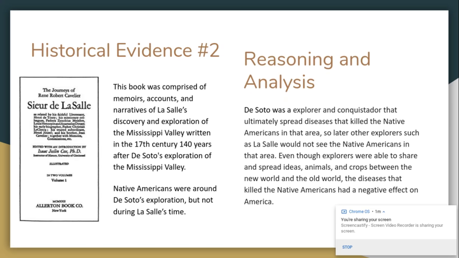So the book Sieur de La Salle shows La Salle's discovery and exploration of the Mississippi Valley, written in the 17th century, 140 years after De Soto's exploration of the Mississippi Valley. Native Americans weren't around during La Salle's time, but during De Soto's exploration.